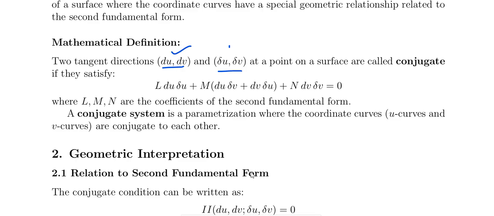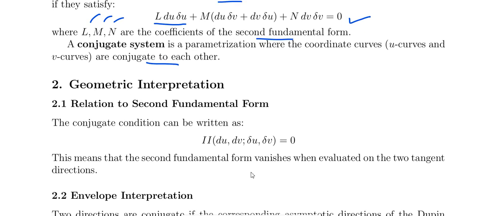The two tangent directions satisfy L du del u plus m into (du del v plus dv del u) plus n into dv del v equal to 0. L, m, n we know how to find out. That is called the coefficients of the second fundamental form. And the conjugate system is a parameterization where the coordinate curves, u curve and v curve, are conjugate to each other. Okay, this is the basic definition. So definition, example, that means problems,